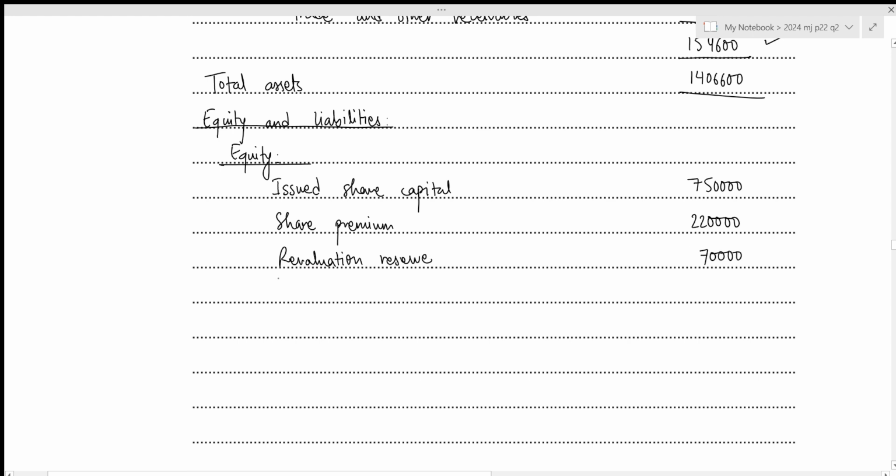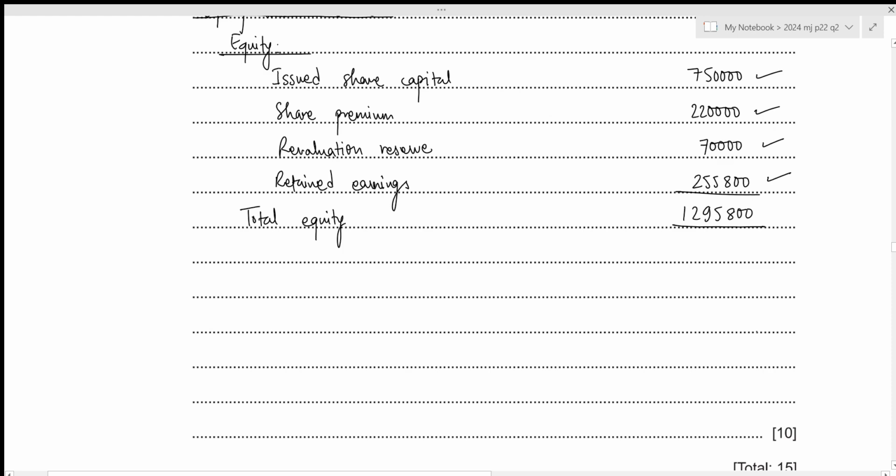And finally, we have our retained earnings. And retained earnings, we figured out the corrected balance of 255,800. Now we need to calculate the total equity value. That will be 750,000 plus 220,000 plus 70,000 plus 255,800, which results in 1,295,800.